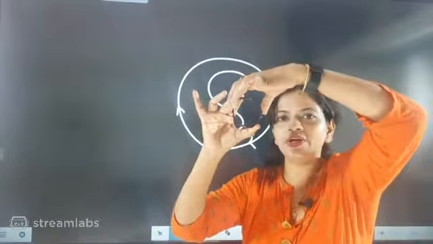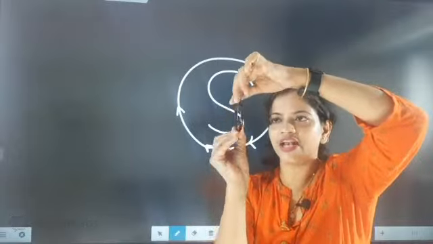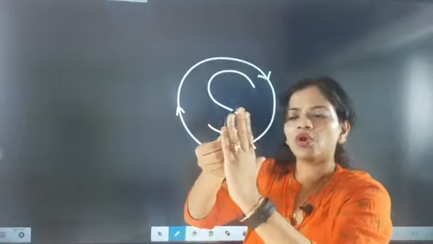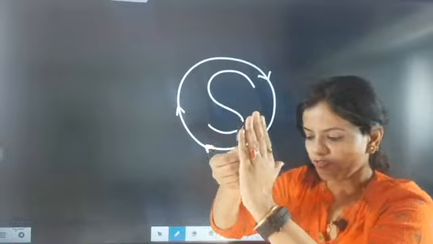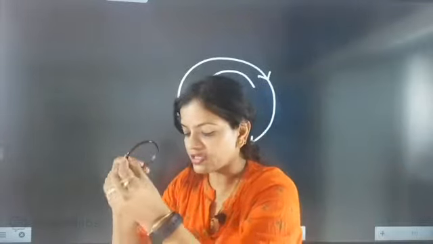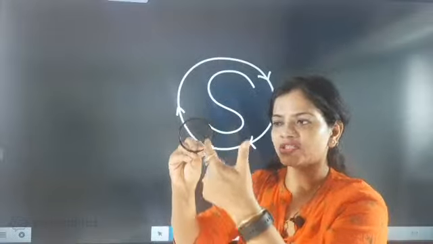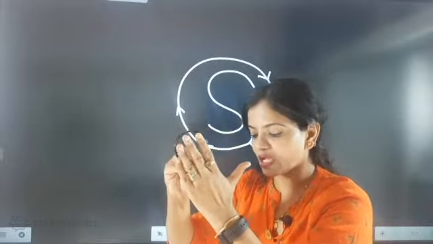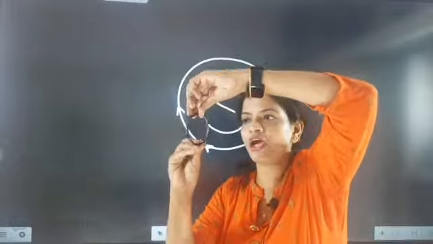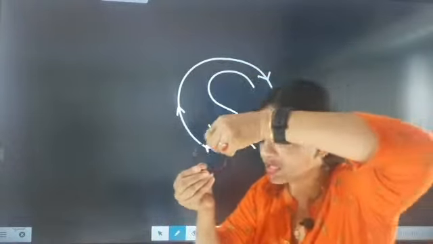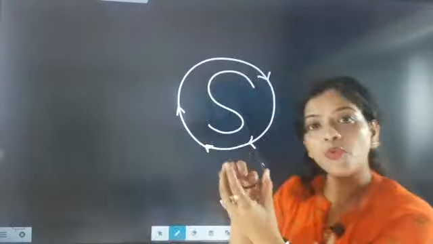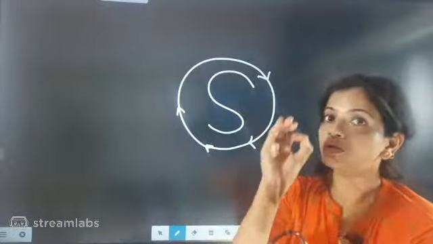Then what will happen to the opposite face? Can anybody tell me what polarity will be generated in the opposite face? Who can answer this question? If the front face is having clockwise direction of current and it is a south pole, then what will be the opposite face? Absolutely correct answer, Ajay. The opposite face will have north pole.